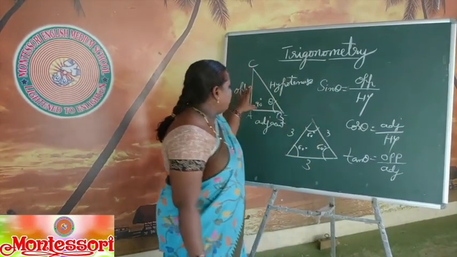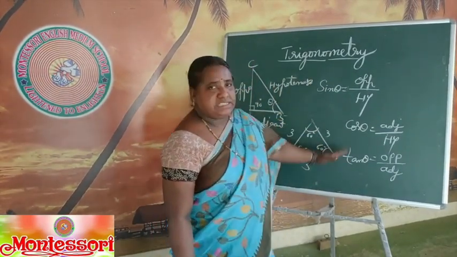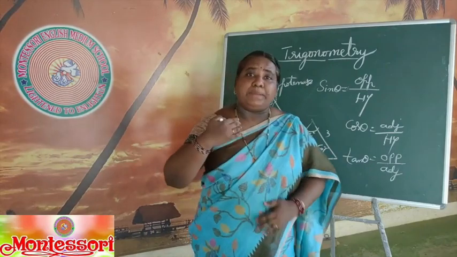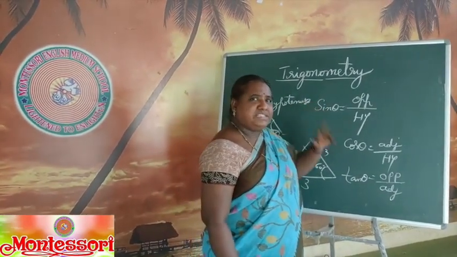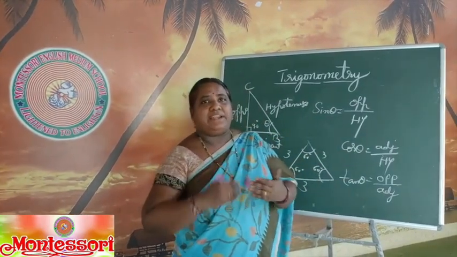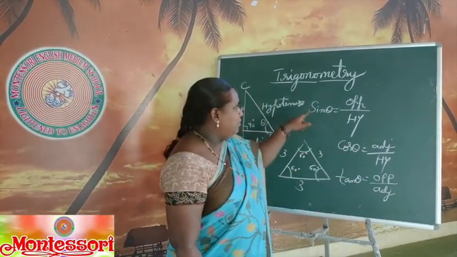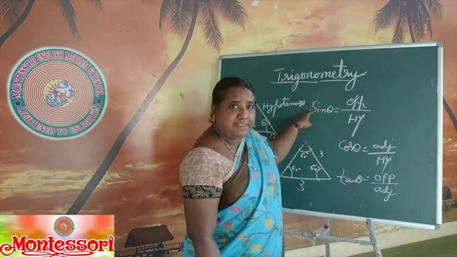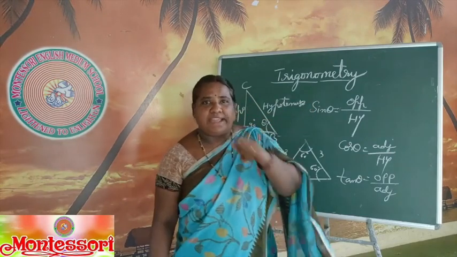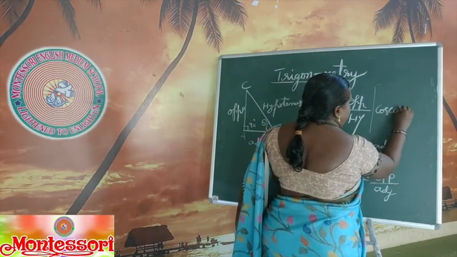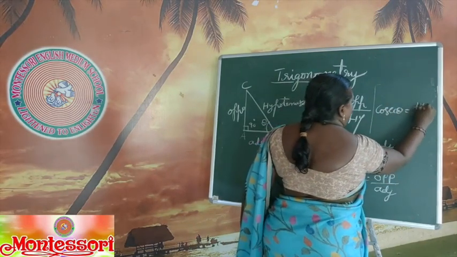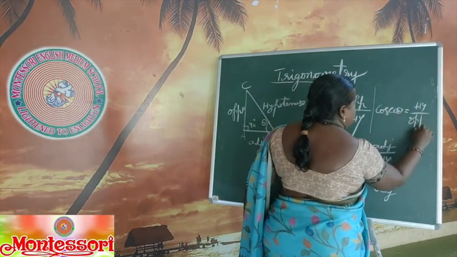So basing on the right angle triangle, there are three ratios and three more multiplicative inverses. Inverse is nothing but reversing the numerator and denominator. For example, if you take the reciprocal of sin theta, we call it cosecant theta, cosec theta. It's nothing but hypotenuse by opposite.